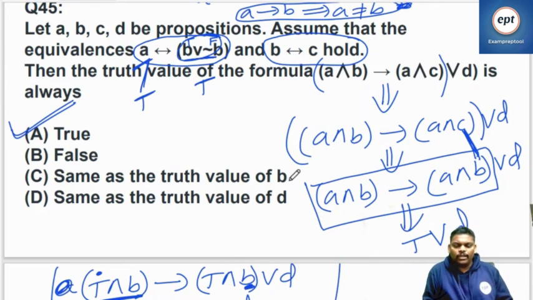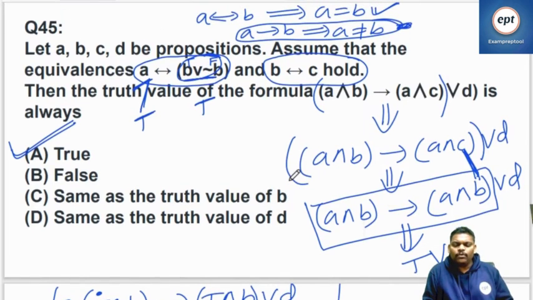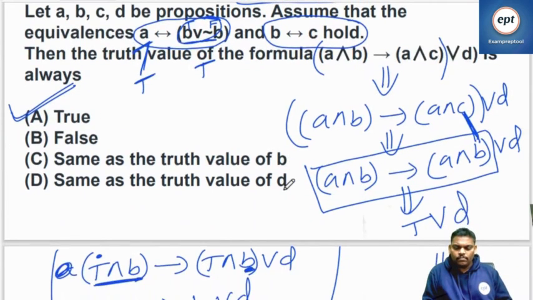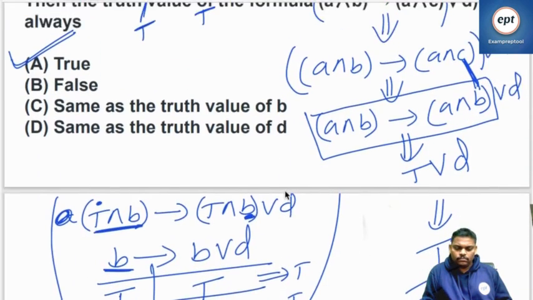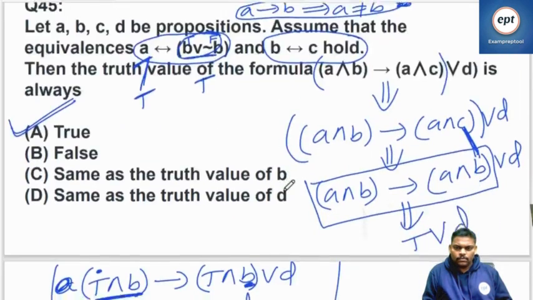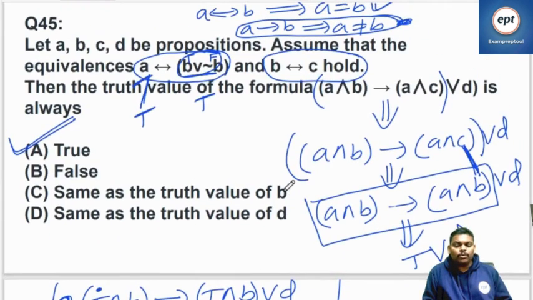Yeah, you have to go to the table. Just draw the table, verify. Final result is equal to B or not. Final result is equal to D or not, verify. Yeah, both the things you verify. Fine, can we move to the next problem?